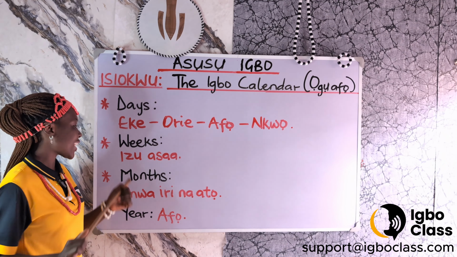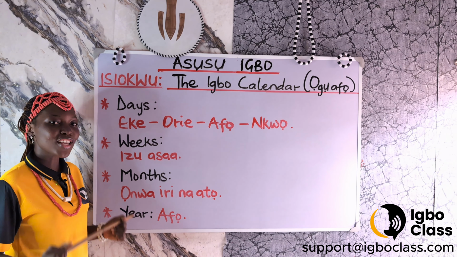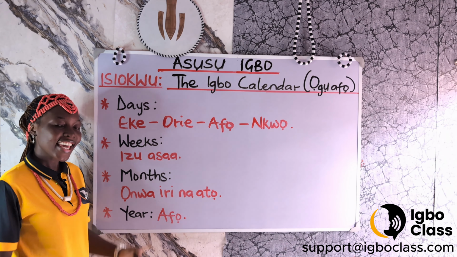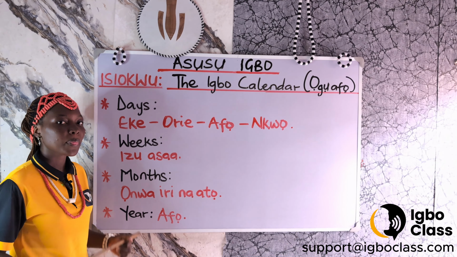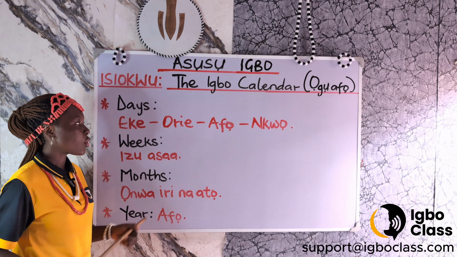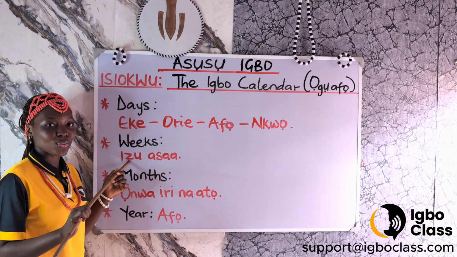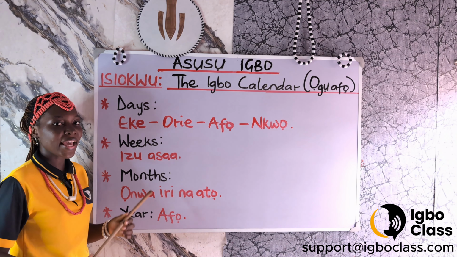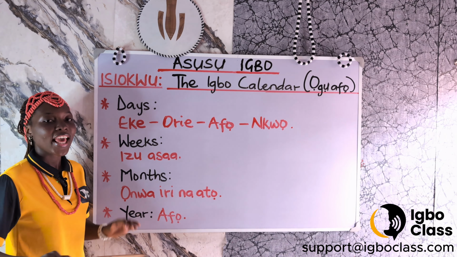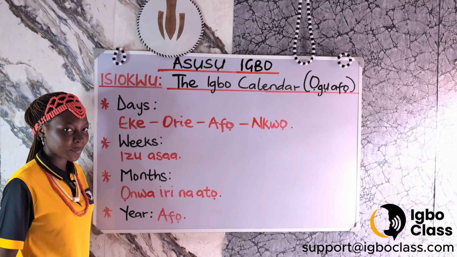A week is known as izu. Izu for the week. So we have 4 days making up otu izu, one week, in the Igbo calendar.